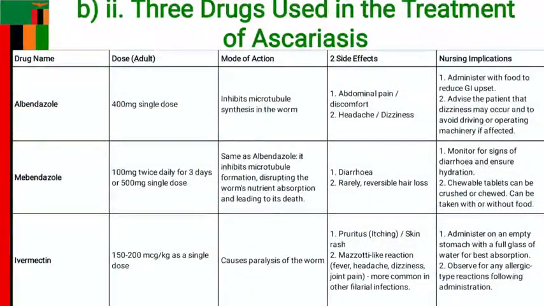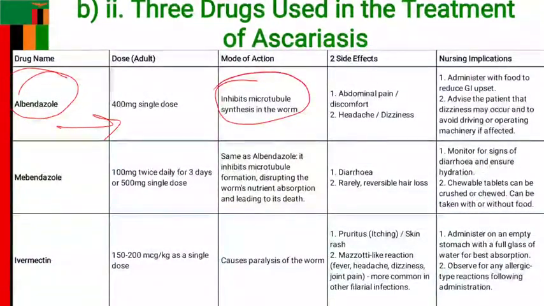Apart from that, of course, the next question B2 says the 3 drugs used in the treatment of ascariasis, and it said you mention at least all these things. One of the drug that we can give is albendazole, and the dosage is 400 milligrams, a single dose. The mode of action is that it inhibits microtubule synthesis in the worm. In other words, it results in paralysis, spastic paralysis of the worm.